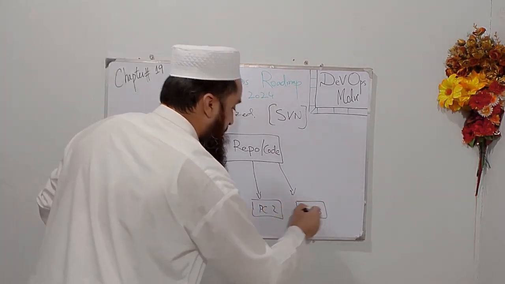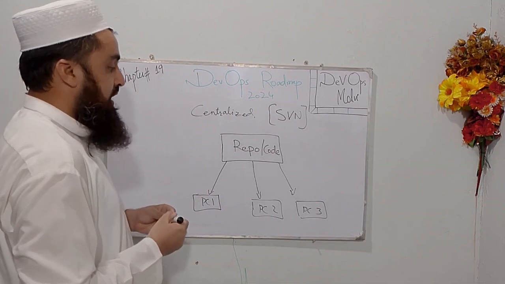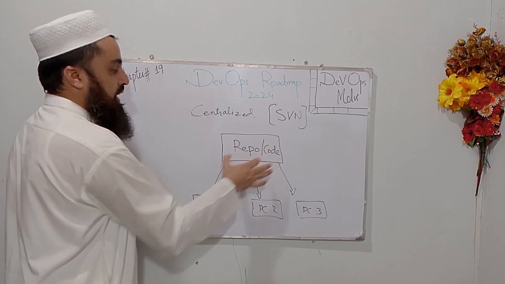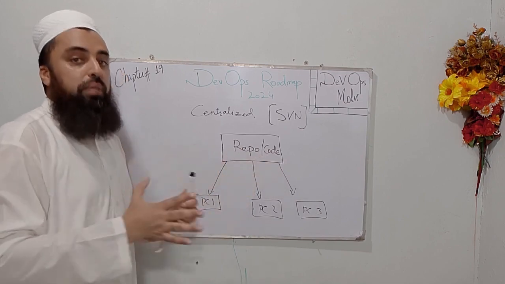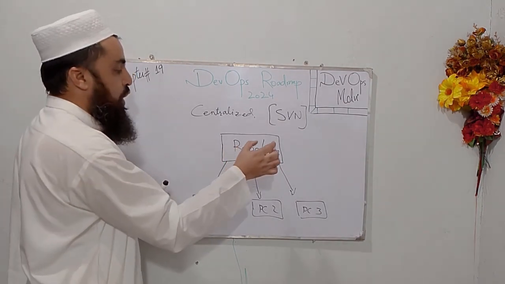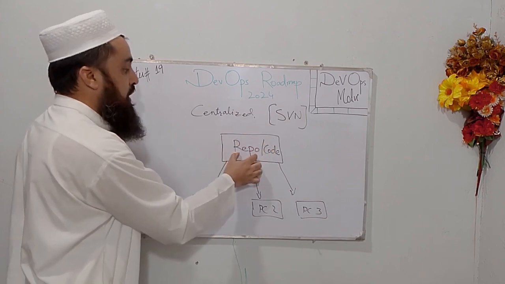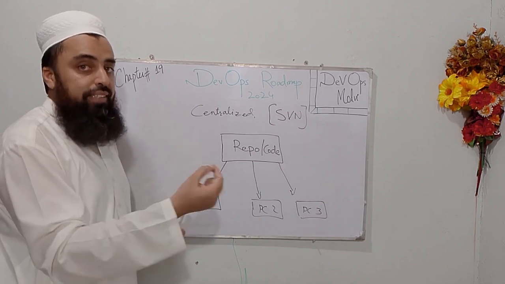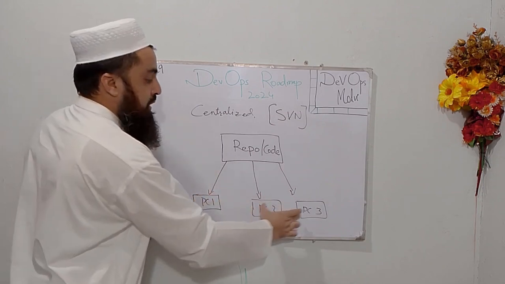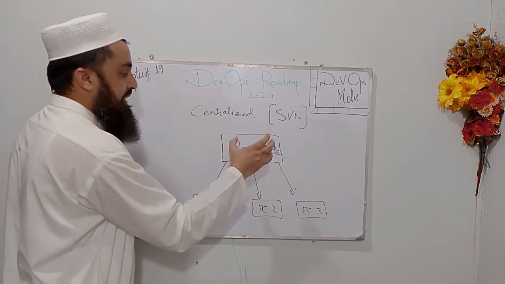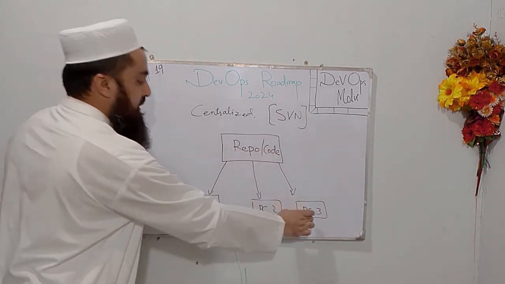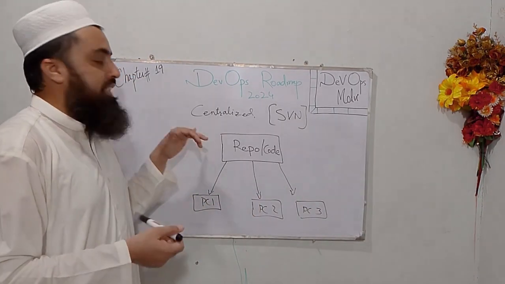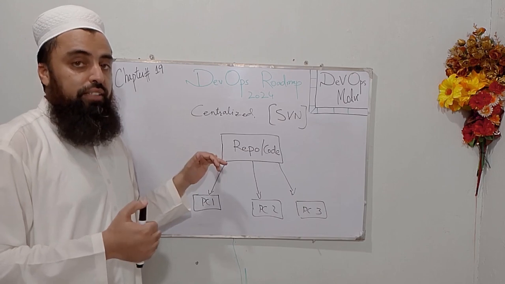But the problem is that they are writing code which is stored in a single centralized location. We don't have multiple copies of our project, our repository, or our code in multiple locations. The location is one, it is centralized, and the developers access that code from their personal computers to write and make changes. That's why this approach is known as centralized version control.